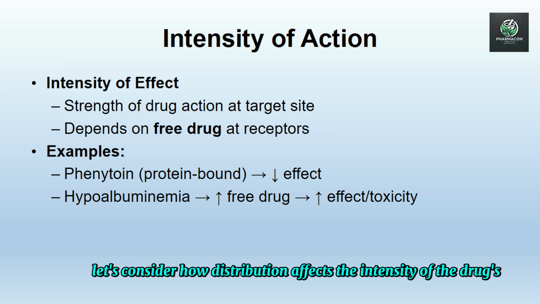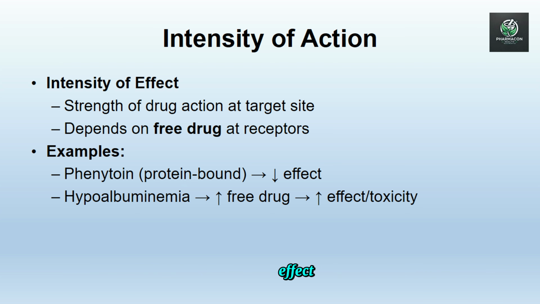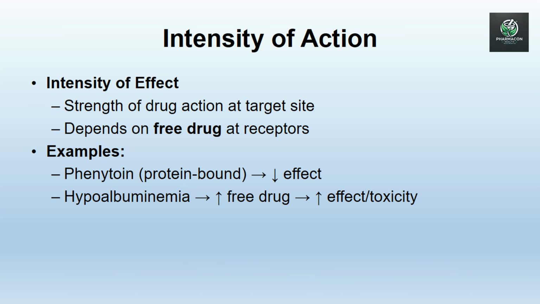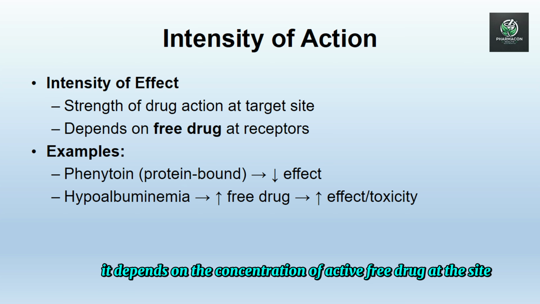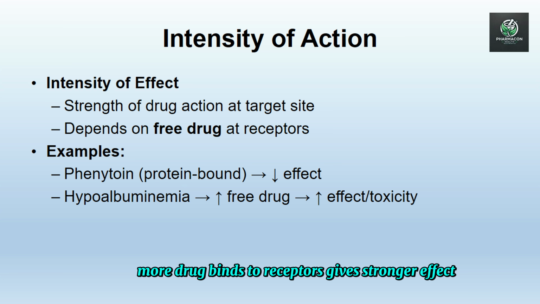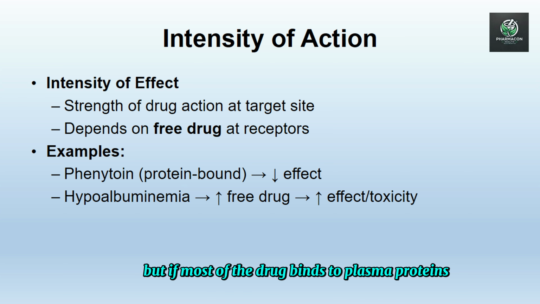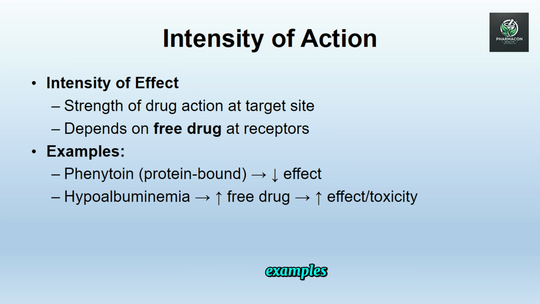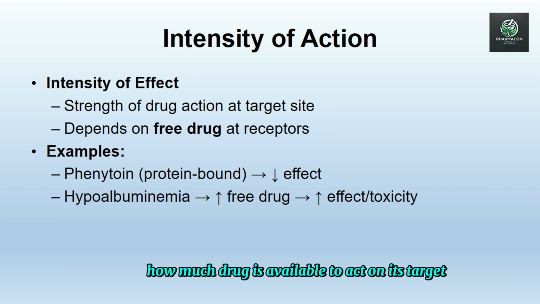Next, let's consider how distribution affects the intensity of the drug's effect. The intensity of action: this means the strength or magnitude of the drug's effect at its target site. It depends on the concentration of active, free drug at the site. If distribution favors delivery, more drug binds to receptors, gives stronger effect. But if most of the drug binds to plasma proteins or poorly penetrates tissue, the effect weakens. Examples: phenytoin is highly protein-bound, gives less free drug, gives reduced effect. In hypoalbuminemia, free drug increases, gives possibly stronger or toxic effects. Distribution determines how much drug is available to act on its target.